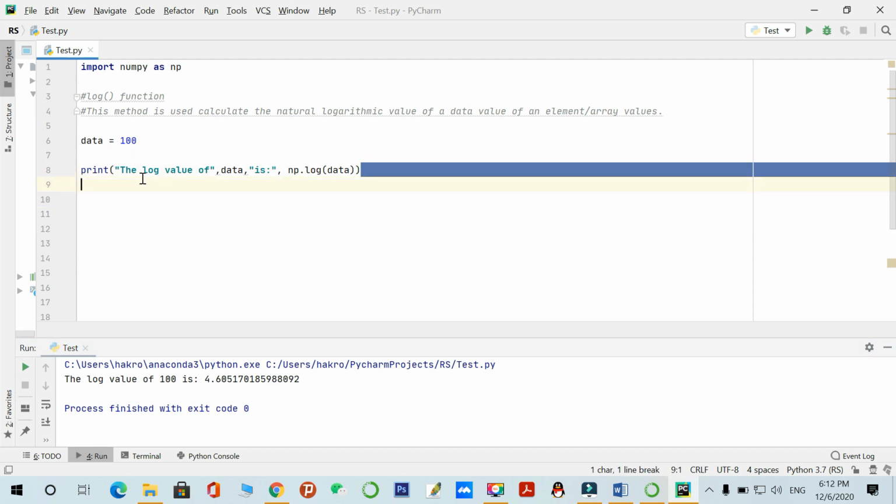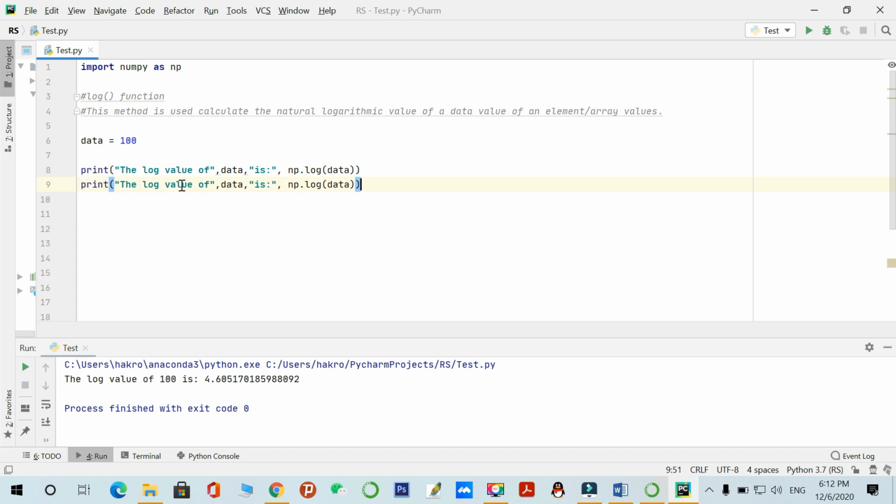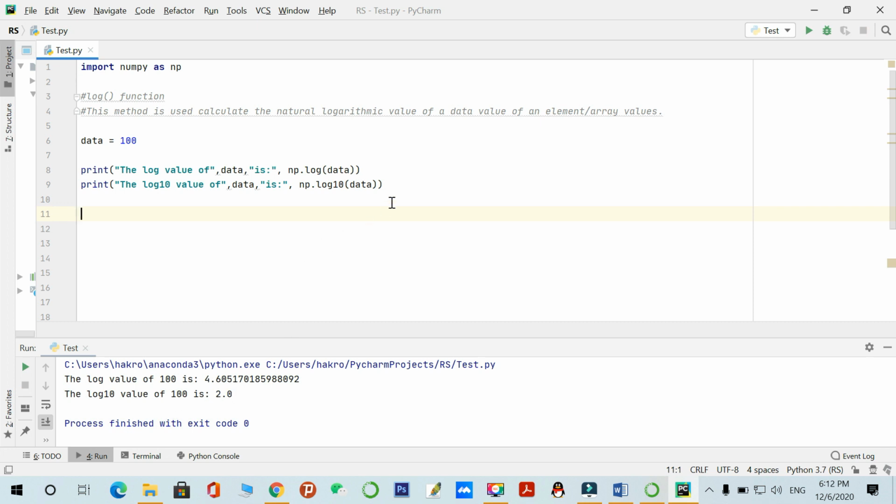Now let's find how to find log 10. You just call the NumPy library function log10, and it will calculate the log 10 value. Yeah, the log 10 value of 100 is 2.0. Similarly, we can also find the log 2 value.